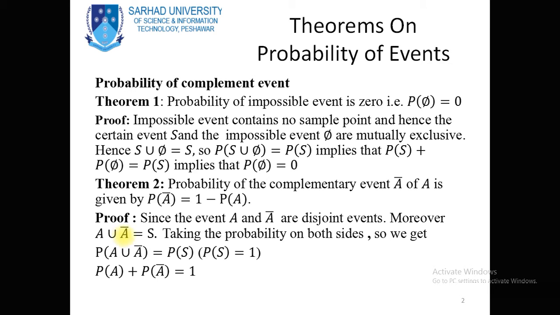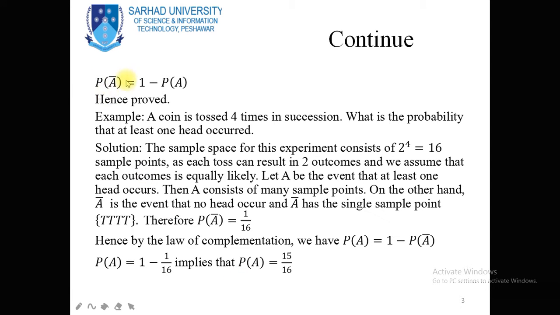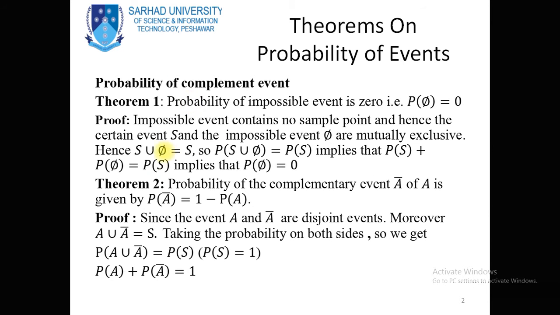Now taking the probability on both sides, we have the probability of A union A complement is equal to the probability of the sample space S, and as we know the probability of the sample space S is equal to 1, so the probability of A plus the probability of A complement is equal to 1. Now the probability of A complement is equal to 1 minus the probability of event A.